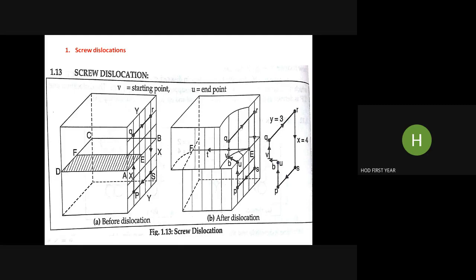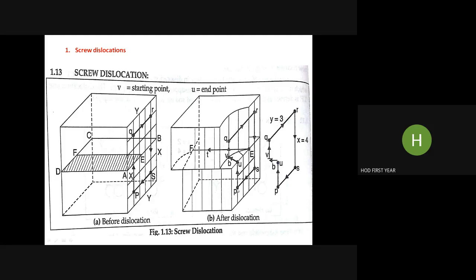Now, if you build the Burger's circuit, suppose you start from point V, you move upward two steps, then three steps from Q to R, then down to S, four steps, again S to P, three steps.